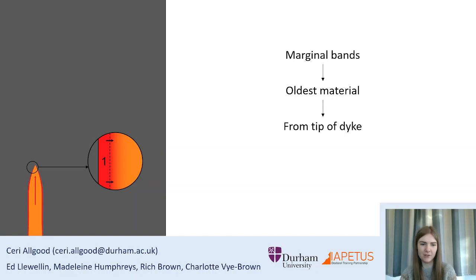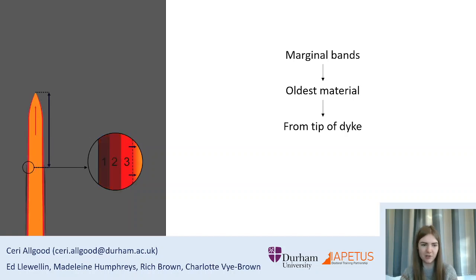Dike margins are the first material to solidify, so must come from the tip of the propagating dike. Dike margins are therefore a product of tip processes, and potentially hold information on the nature of dike propagation.